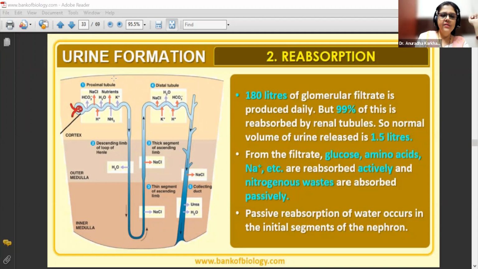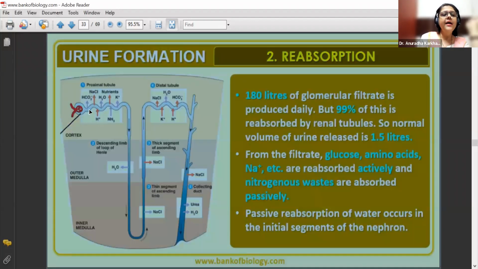So here you can see this particular diagram. Please look at it. The PCT is in the cortical region, and the distal tubule and DCT are also in the cortical region. This is your loop of Henle. Look over here. You can see that bicarbonates, NaCl, water, nutrients, K+ are all being reabsorbed. H+ and NH3 are also getting moved inside these tubules. In the descending limb, water is coming out into the outer medulla.